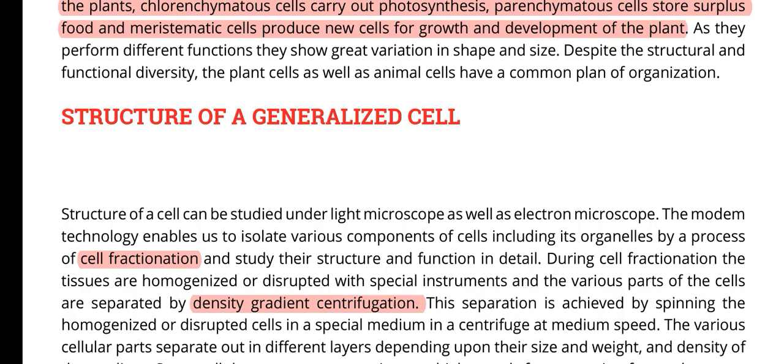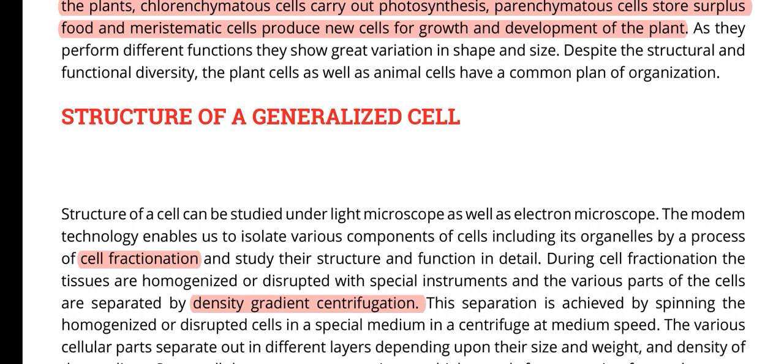So the next topic is the structure of a generalized cell. What is meant by it? It is meant when we apply the term ultracentrifugation or centrifugation. On the basis of the density gradient, we ultracentrifuge the cell organelles, just like we put our clothes in a washing machine and then spin it, and we can change the speed of the centrifugation.